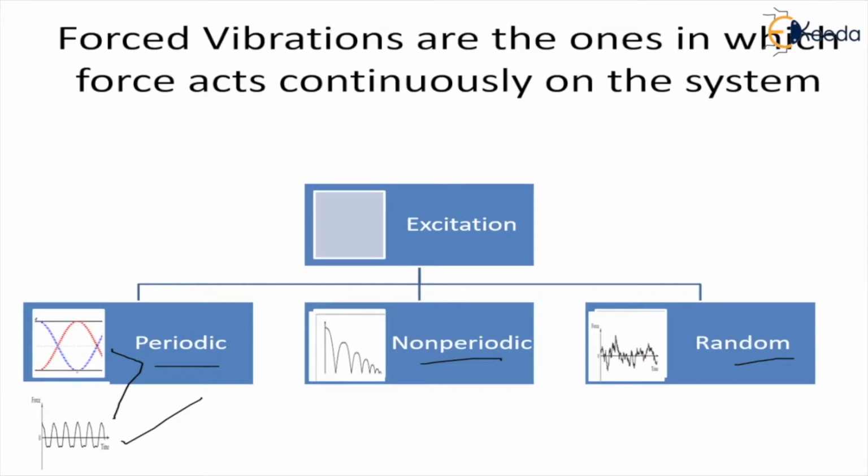So in this video we'll talk about force excitation, where an external force is being applied on the system, and we'll use the case of periodic and sinusoidal force vibration.